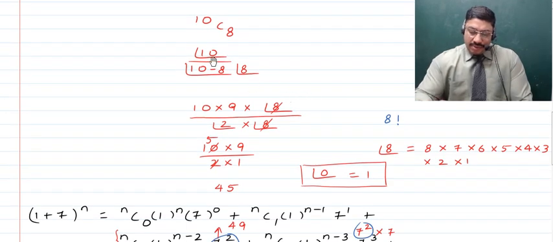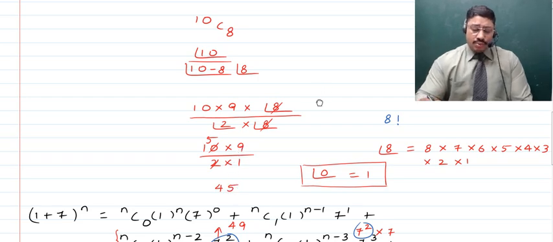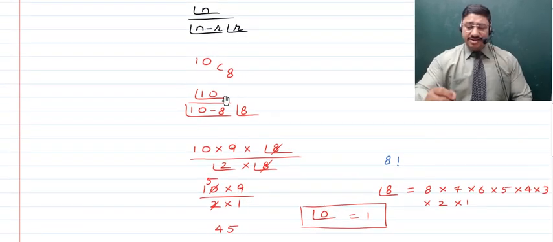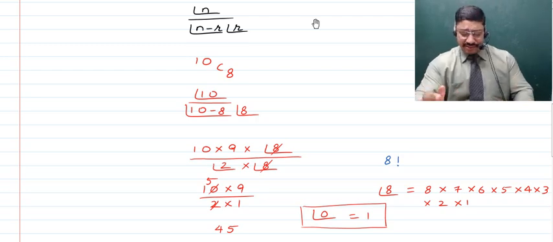So now, children, when we talk about this factorial 10, we can write it as 10 into 9 into factorial 8, and factorial 8 and factorial 8 will get cancelled. As such, you'll be left with 10 into 9 divided by factorial 2, which is actually 2 into 1. Now 2 cancels 10 5 times, and 5 into 9 is 45, and that, children, will become the value of 10C8. In a similar way, you will always see that whenever you calculate a binomial coefficient, it will always come out to be from the set of natural numbers, or you can say from the set of positive integers, right?